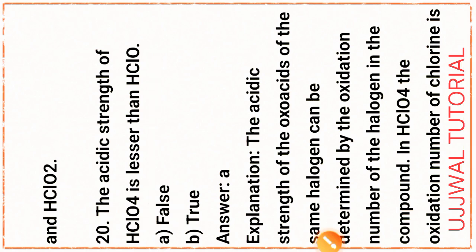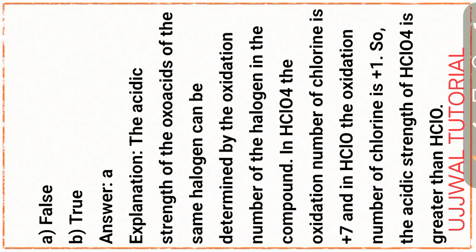To explain this part, acidic strength of oxoacids of the same halogen can be determined by the oxidation number of the halogen in the compound. In HClO4, the oxidation number of chlorine is +7 and in HClO, the oxidation number of chlorine is +1. So the acidic strength of HClO4 is greater than that of HClO.